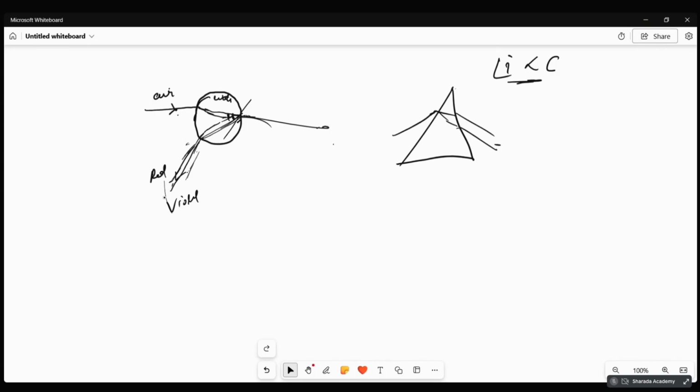So where the sun is, opposite only it will come. Here only is the rainbow formation. The sun is this side. Light is coming here, no? The light comes from the opposite direction of the sun.